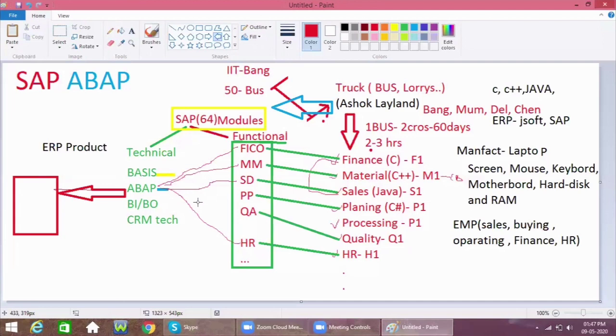In the next class we can discuss how many techniques and methods we have in ABAP, how to write a small logic, and how to get data from a table. If a table is required, how do we create a table, what is the purpose, and where will it be saved? If you are doing some process, how is the data stored in a table? Each and everything we can discuss one by one.